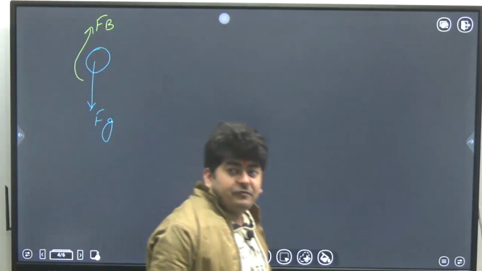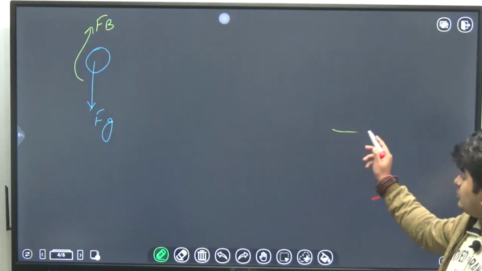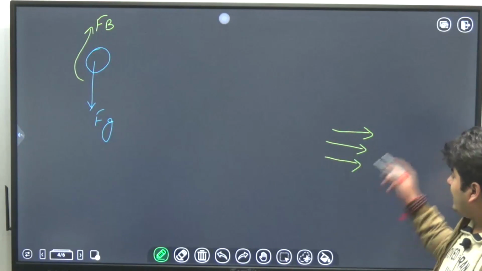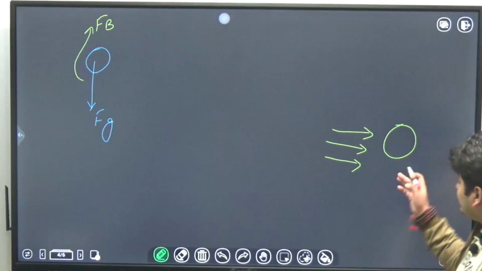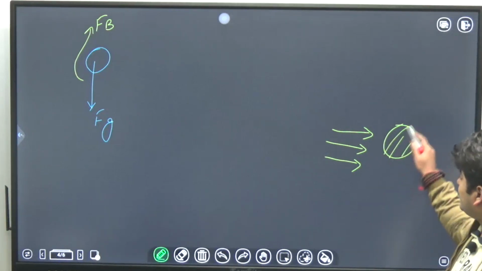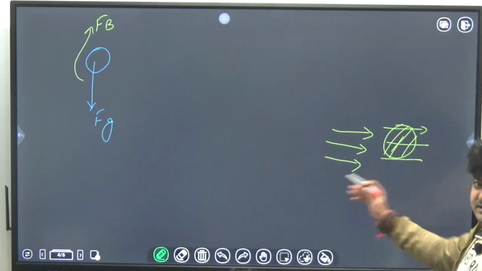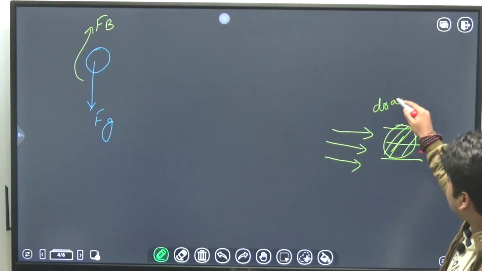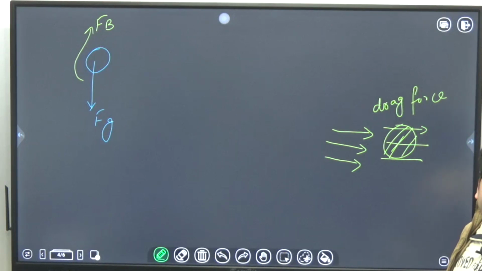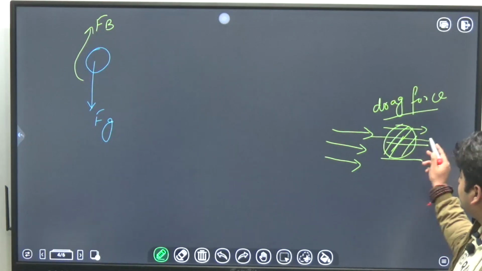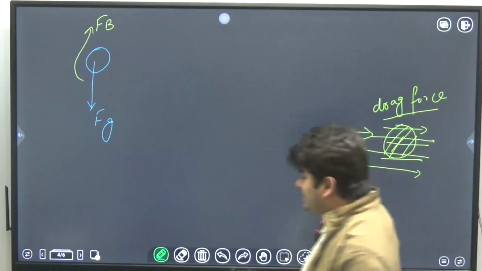Okay, and the drag force will also be there, and I hope you understand the meaning of drag force. Suppose a fluid is flowing in a certain direction, and you place any object, any solid particle or any other thing, in the path of the fluid movement. What will happen? The fluid will try to push the particle in the direction of flow, and this push, this force, is known as the drag force. And the direction of drag force will obviously be the direction of flow in which the fluid is flowing.